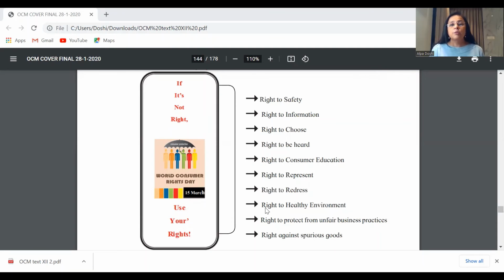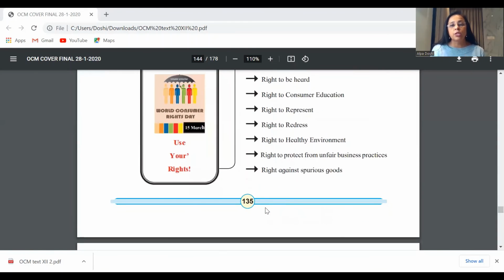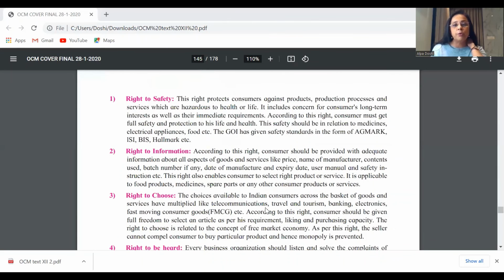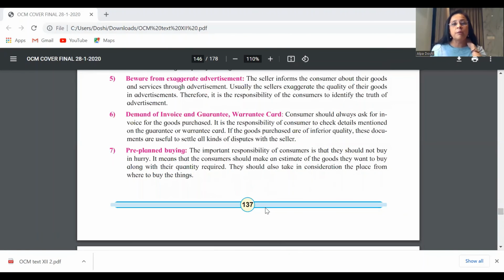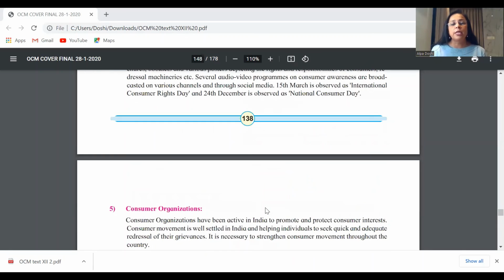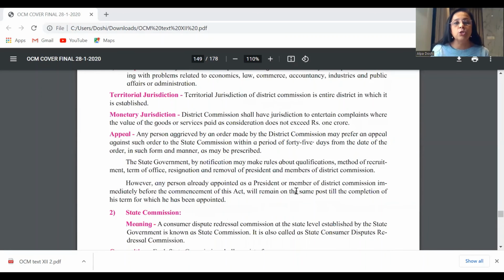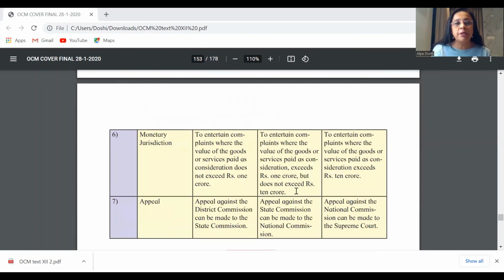You started with explaining the very first paragraph on the first page of the chapter of how consumers are exploited and why you need consumer protection. Then again, you said that Consumer Protection Act 2019 mentions the following rights of the consumers, and you give this list of rights of consumers. So this is how you conclude that rights have been protected under this and efforts are being made to protect any kind of exploitation. This completes your chapter number 7.